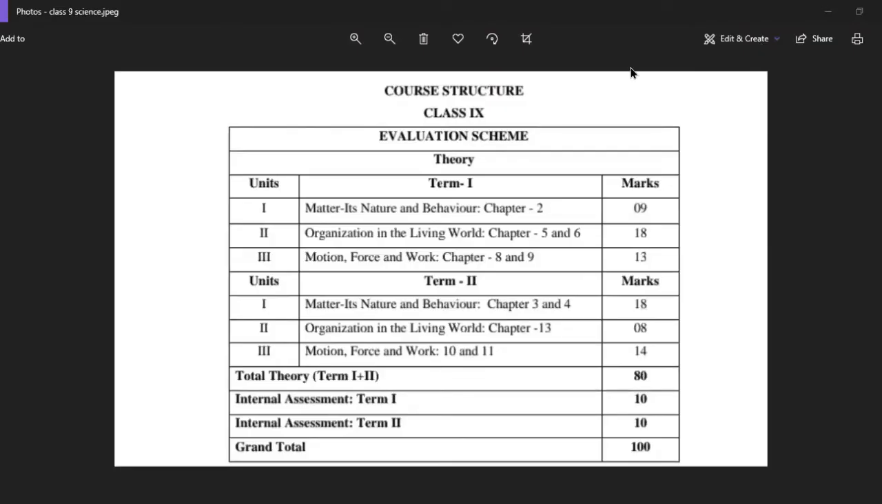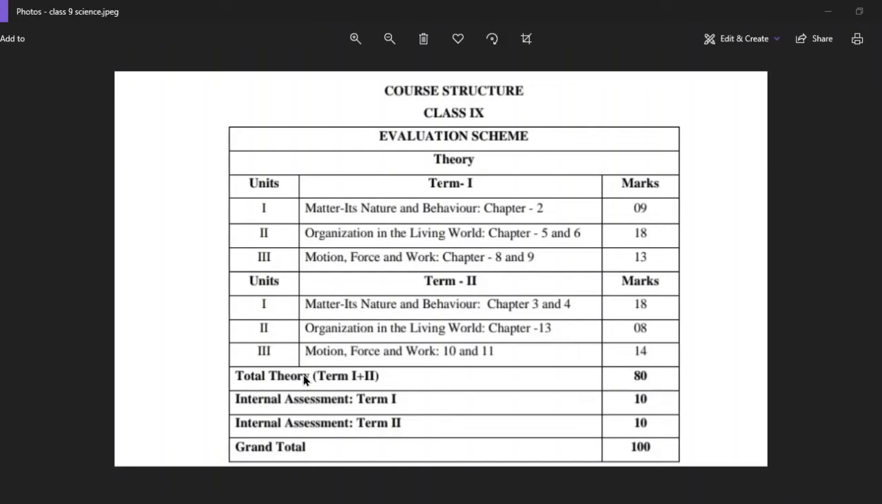So this is the syllabus of class 9 for second term for the subject science. In second term, unit 1 matter, its nature and behavior, chapters 3 and 4, you will be getting total 18 marks. Unit 2 organization in the living world, chapter 13, you will be getting 8 marks. Unit 3 motion, force and work, chapters 10 and 11, you will be getting total 14 marks. So if we add all these marks, we are getting equal to 40 marks.